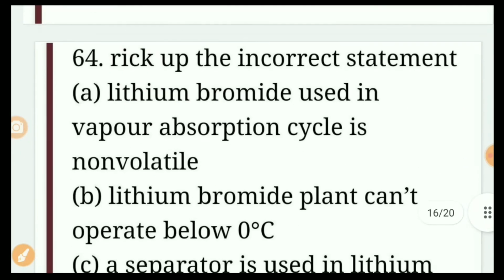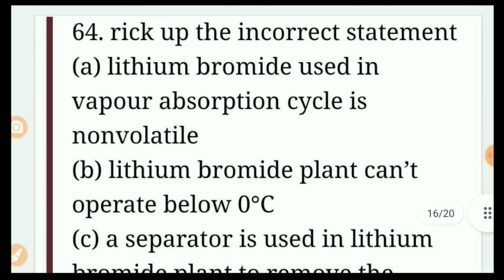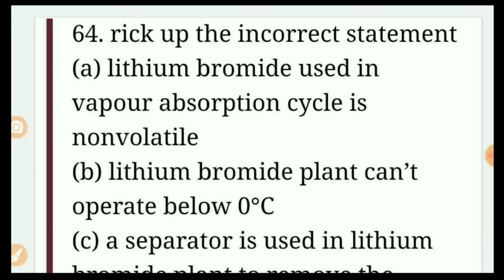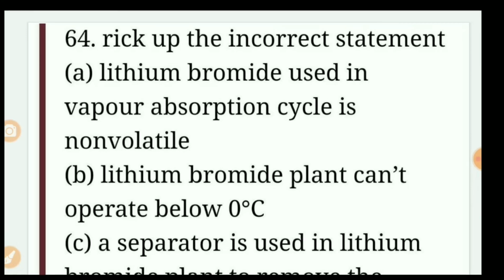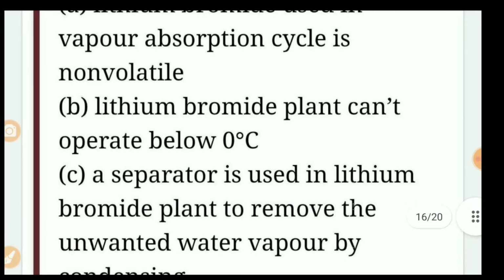Question 64. Write the correct statement. A. Lithium bromide used in vapor absorption cycle is non-volatile. B. Lithium bromide plant cannot be operated below 0 degrees centigrade. C. A separator